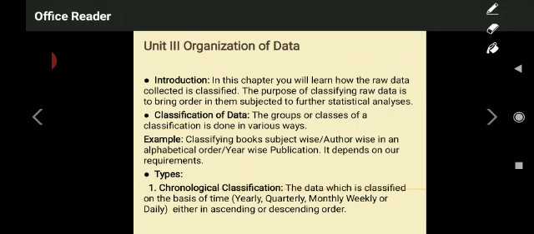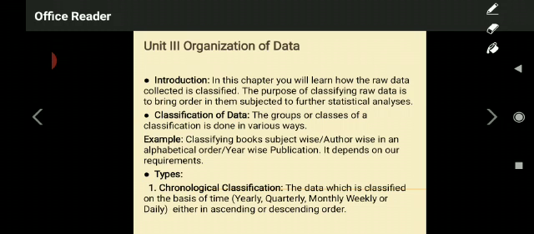In the beginning, you may classify textbooks on the basis of subject. Take a group of textbooks; out of it, you may classify them on the basis of subject titles.